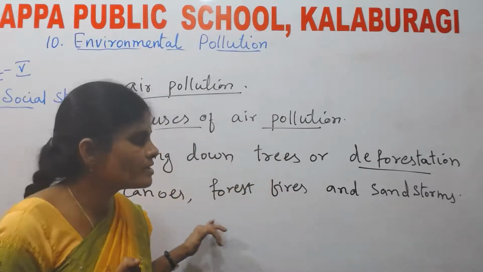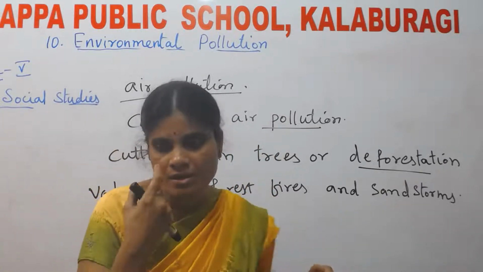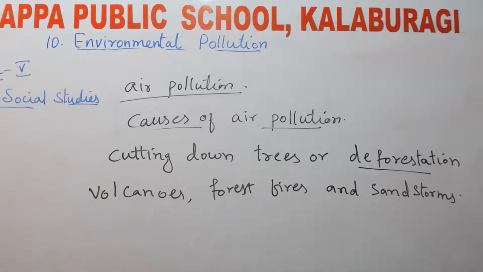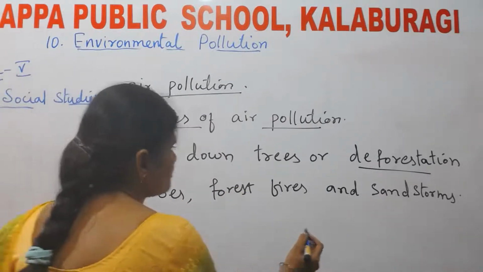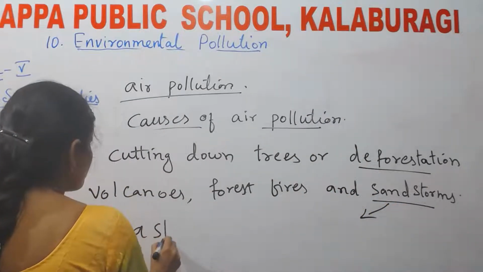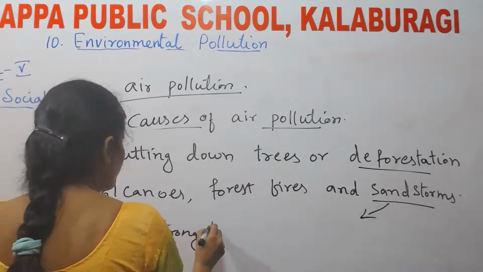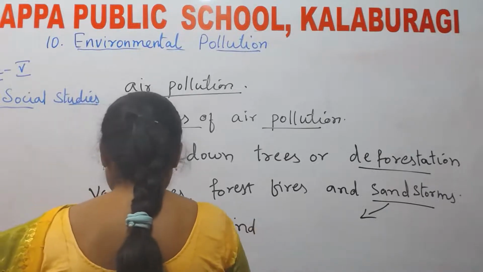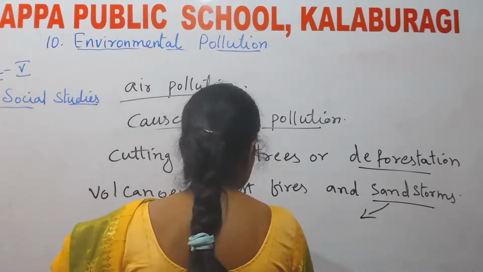Sandstorms commonly happen in desert areas. What do you mean by sandstorm?